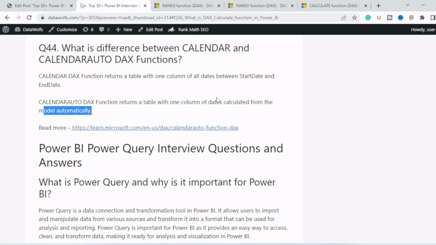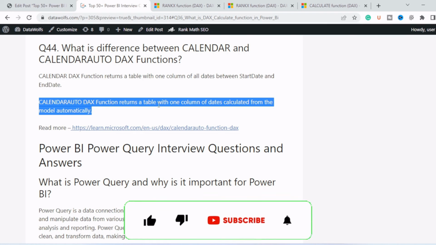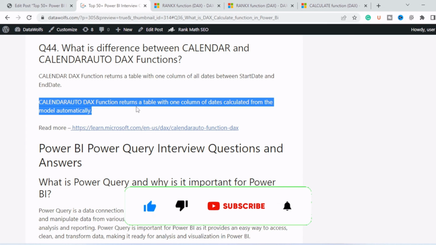So here you don't have to pass start date and end date. What it will do is check the tables, see what dates are available in those tables, and then automatically generate a calendar table with one column comprising all those dates.